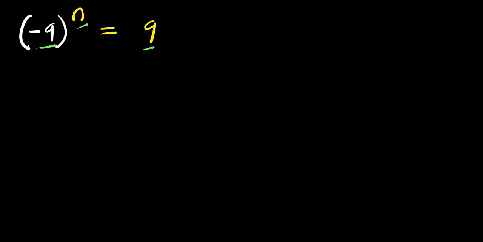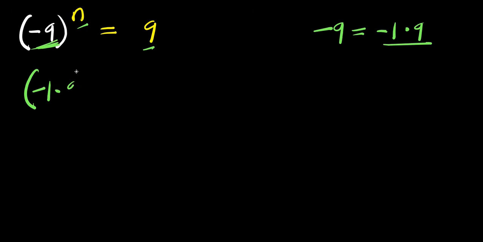So we have -9 here, and we can replace this -9 as -1 times 9. So we are going to replace this -9 with -1 times 9. Of course, -1 times 9 is -9. You have (-1 times 9) raised to the power of n, and this equals 9.